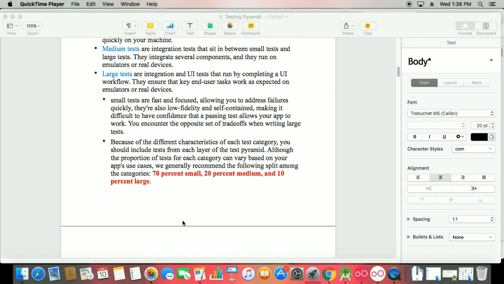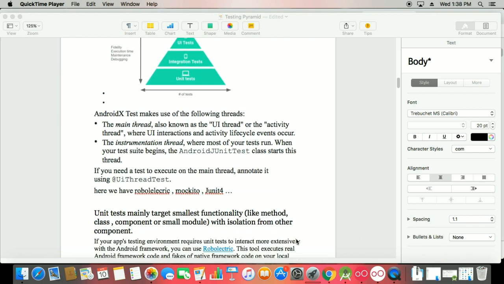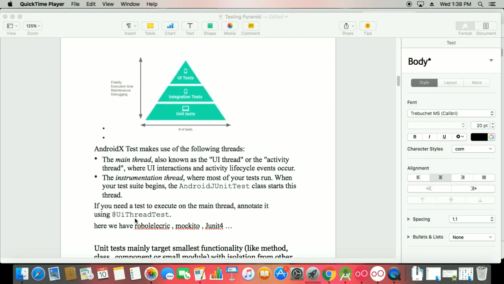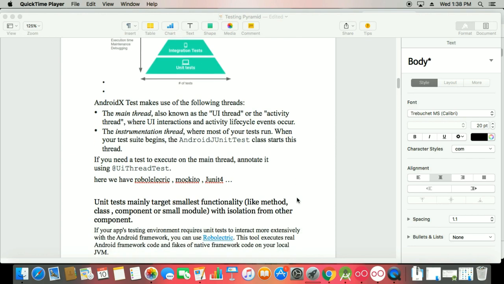That means you can cover 70% of the area. 70% of the area you have to cover, and 20% the medium, and 10% the large. So this area you will cover by unit test. Okay, and this is your pyramid, so you can download this image anywhere. I will not explain this today. I just say the unit test, the basic things, and this basic area you will cover.